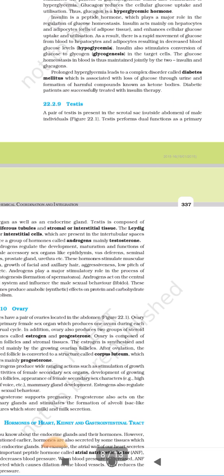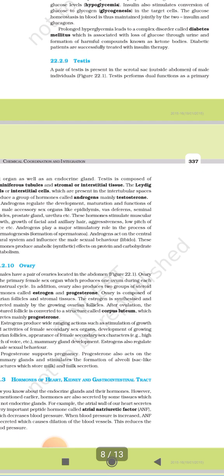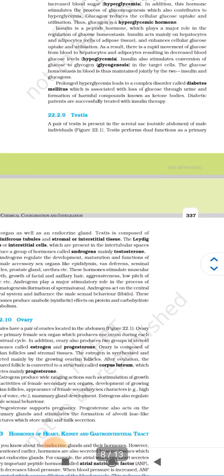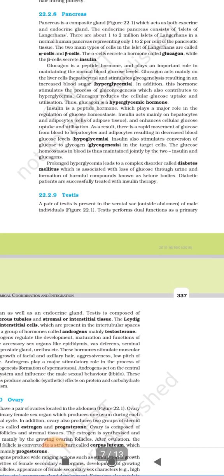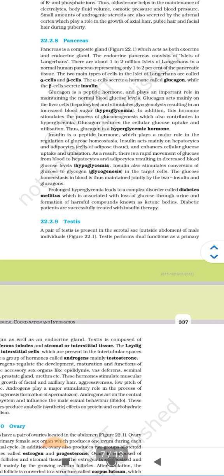Now, insulin is a peptide hormone which plays a major role in the regulation of glucose homeostasis. Insulin acts mainly on hepatocytes and adipocytes, cells of adipose tissue, and enhances the cellular glucose uptake and utilization.